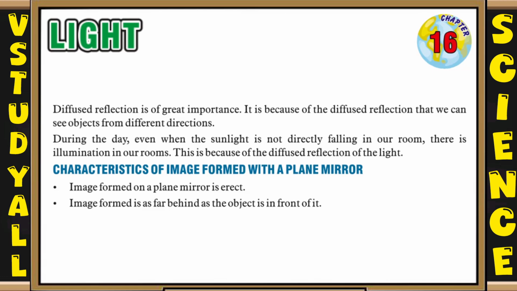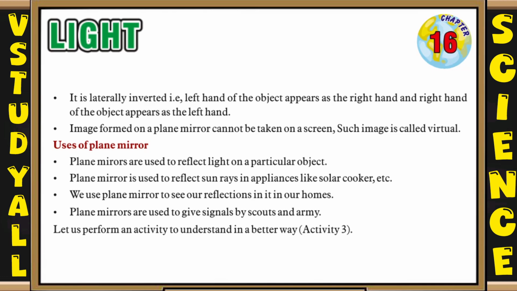So now let's see characteristics of image formed with a plane mirror. First, the image formed in a plane mirror is erect. The image formed is as far behind as the object is in front of it. Next, it is laterally inverted, that is, the left hand of the object appears as the right hand and the right hand of the object appears as the left hand. Next, the image formed in a plane mirror cannot be taken on a screen. Such an image is called virtual.